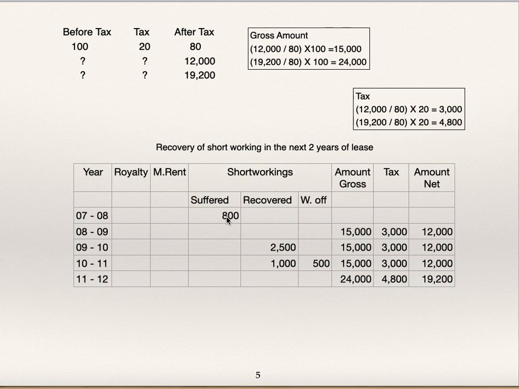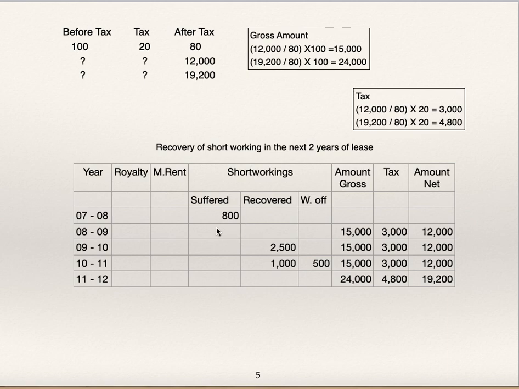The 800 which he has suffered in the year 7-8, he can recover either in the year 8-9 or in the year 9-10. So in this 2,500 recovery, 800 is from the year 7-8 and 2,500 minus 800 must be from the year 8-9.